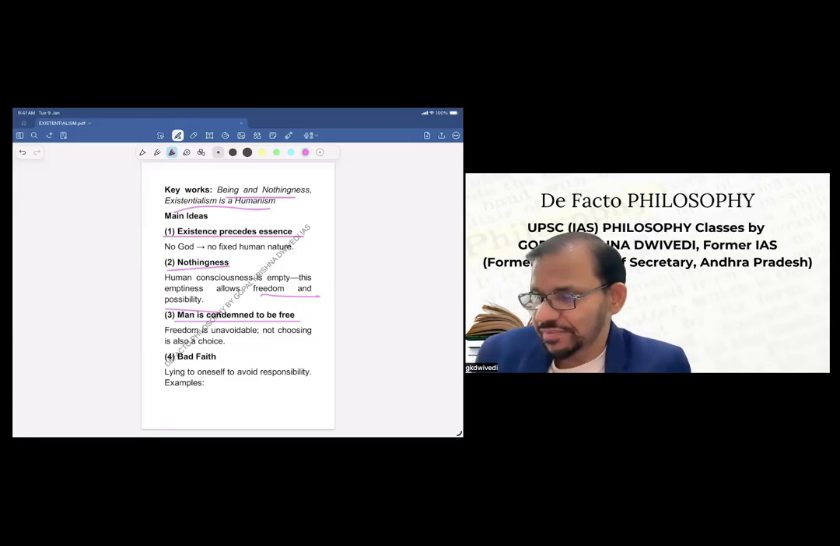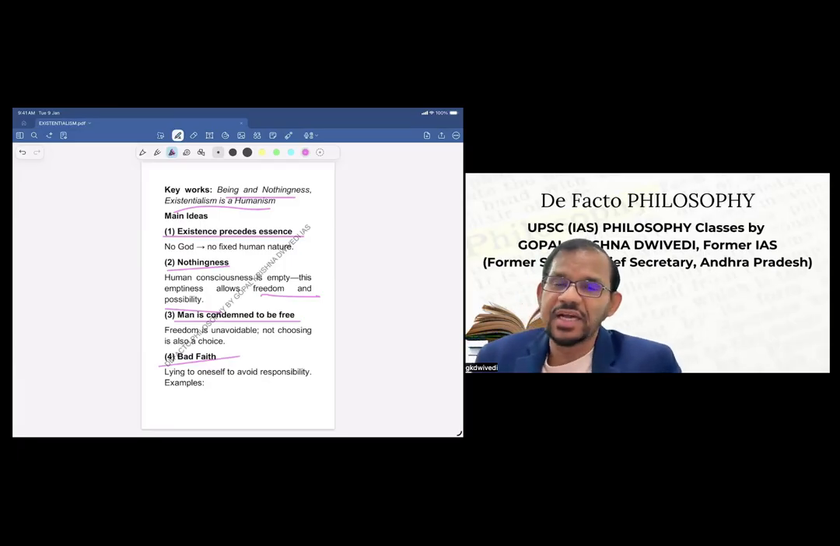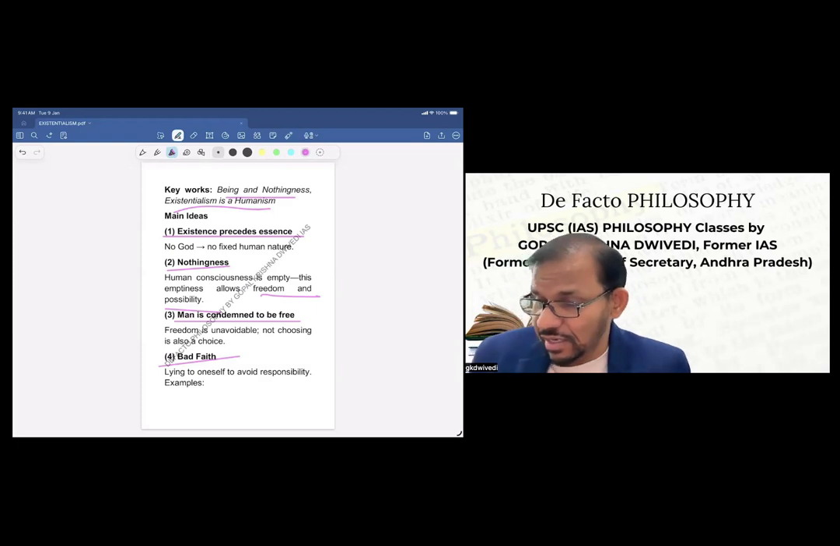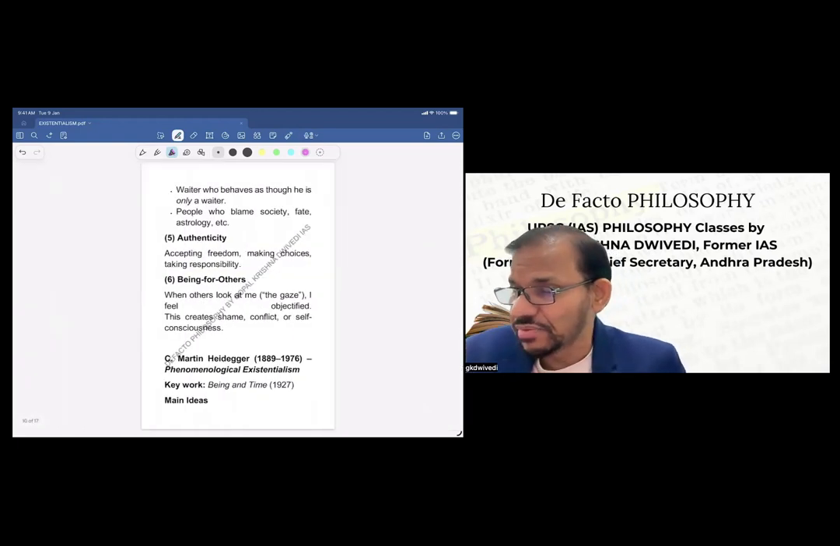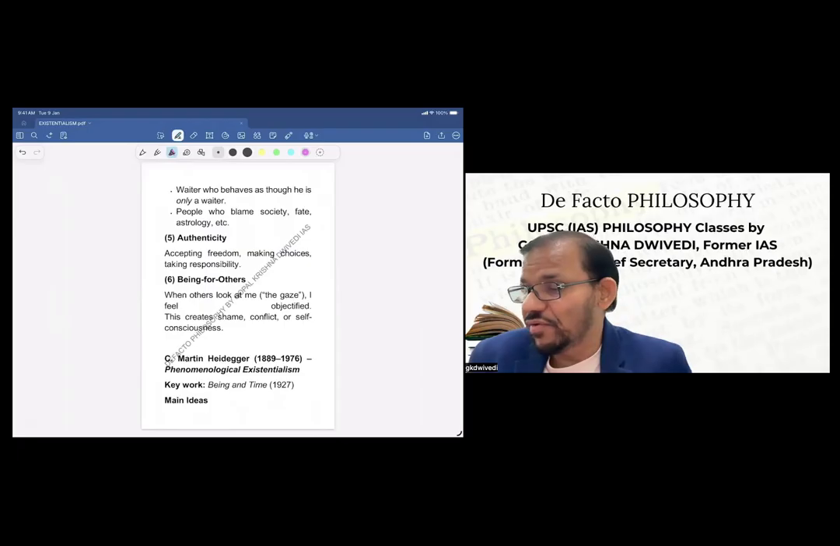That's what it means. Then bad faith: lying to oneself to avoid responsibility. So this is bad faith as per Sartre. That you are lying, you are avoiding responsibility, and therefore you are falling in bad faith. One important example he gives is the hotel waiter who behaves as though he is only a waiter. People who blame society, fate, astrology, etc., fall in bad faith.